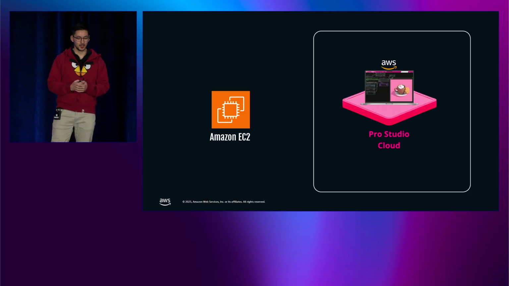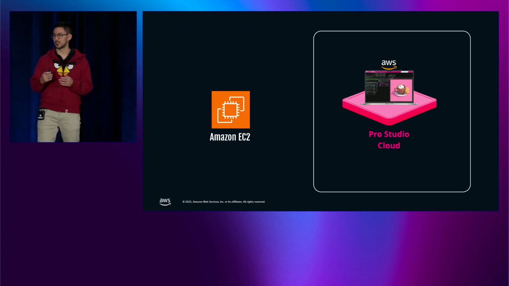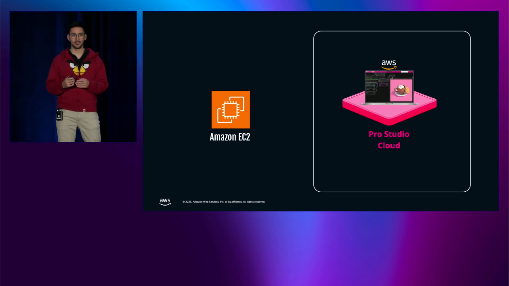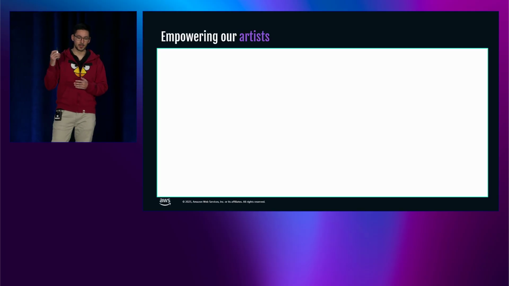Okay, but this is still a bit rudimentary, because we still needed to set up the SSH tunnel. We didn't have a friendly URL that the artists could bookmark in their browser. So we needed to do a bit better.